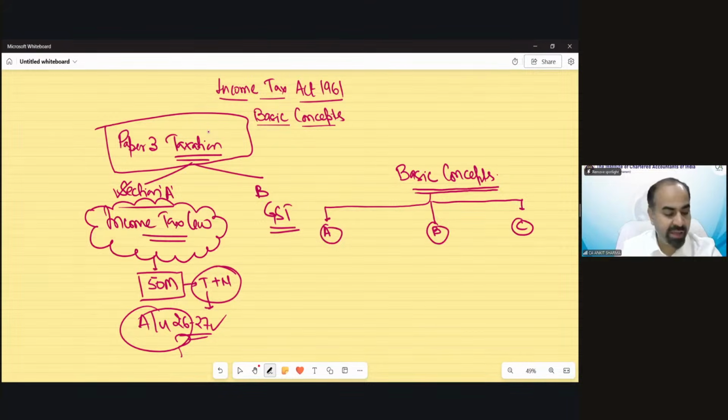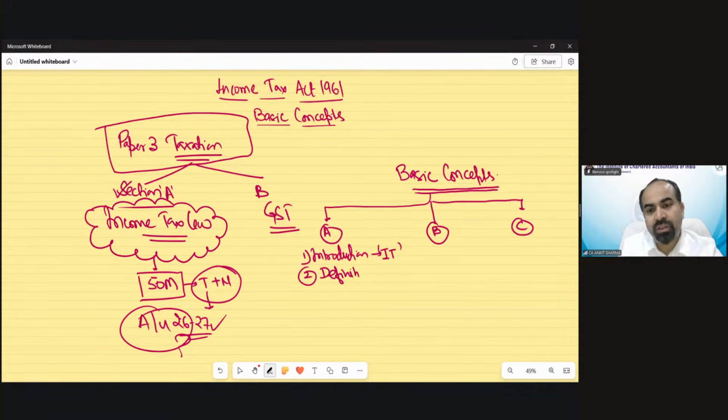Part A is about the introduction: what is income tax, why is it applicable, how is it applicable, etc. Then the other concepts are definitions.